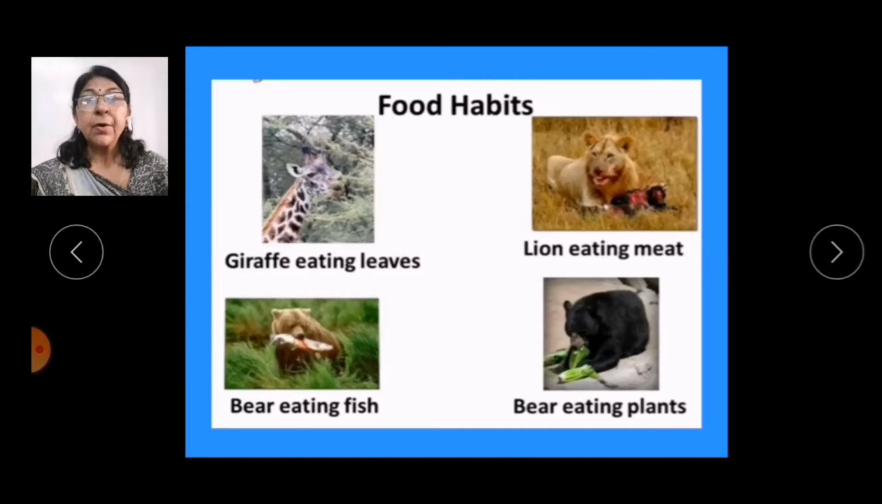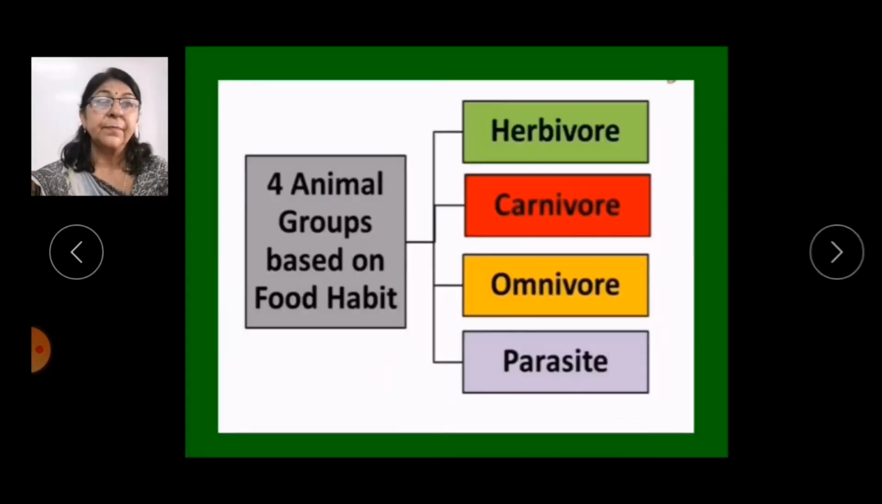So, based on their food habits, animals can be divided into 4 groups. What are they? First one herbivore, second one carnivore, third one omnivore and fourth one parasites. So these are the 4 groups of animals that are based on their food habits.